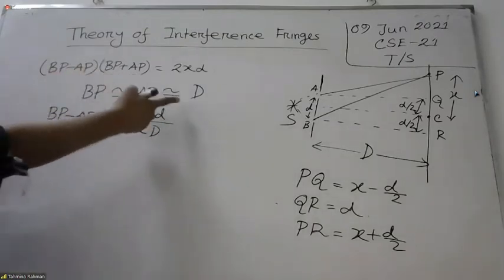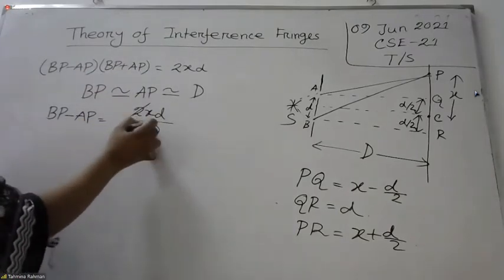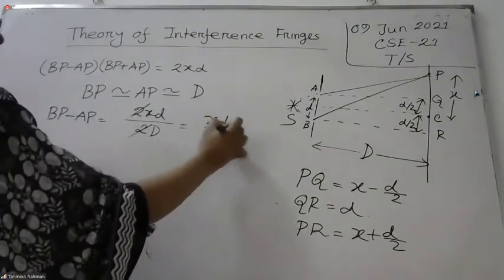So BP plus AP is approximately D plus D, that is 2D. So 2 and 2 cancel, and from here we get XD by D.